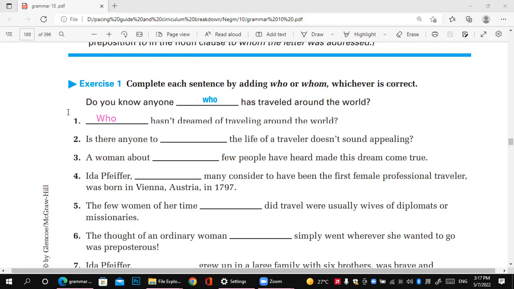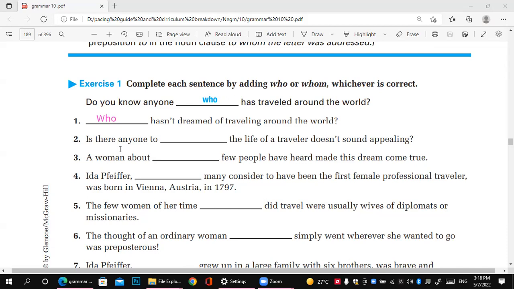Number two: is there anyone to who or whom the life? Now, what do I ask about, the subject or the object? Of course, I have the subject here, anyone. Okay.